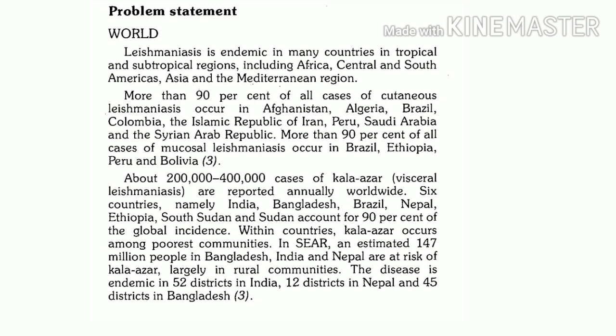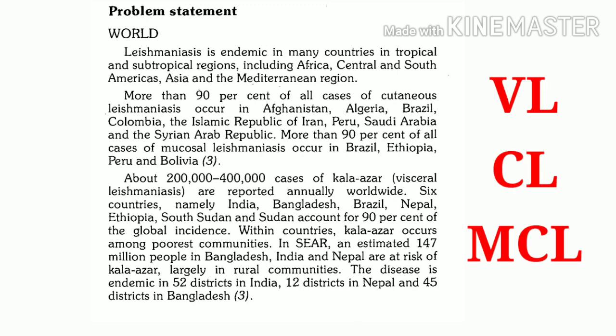Now let's see the problem statement related with leishmaniasis. If you look at the global geographic distribution, leishmaniasis is mainly found in tropical and subtropical regions. In these regions, it is found in endemic form, and three important forms are seen in these areas.